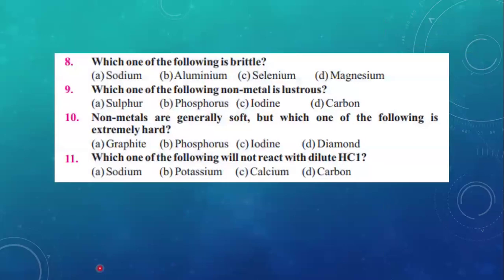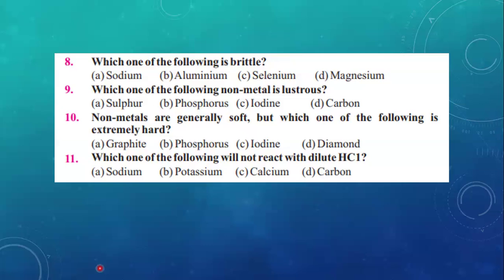Next, MCQ number 8: which one of the following is brittle? Before coming to the options, students, you first need to map out two concepts. We have talked about metals and non-metals in this chapter. First thing we have observed is that metals are malleable and ductile, but they are not brittle. Brittle means that we can break easily. For example, normal glass at your homes, the glass windows, they are brittle. When you push them, they break. So breaking is called brittleness. Things that are delicate and fragile break easily, and we call them brittle.